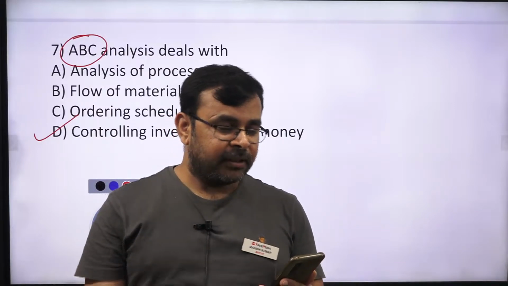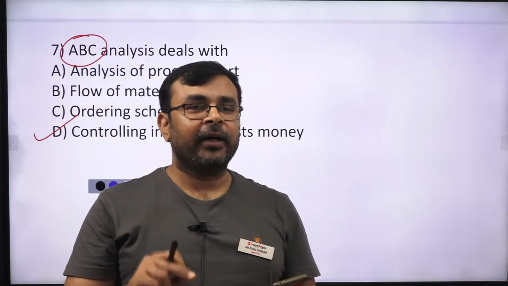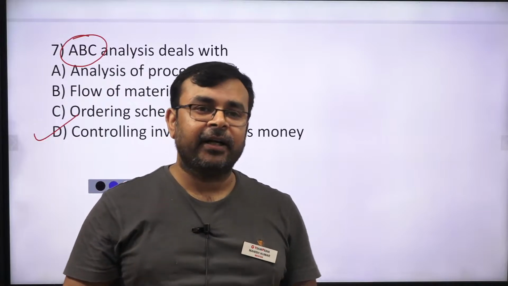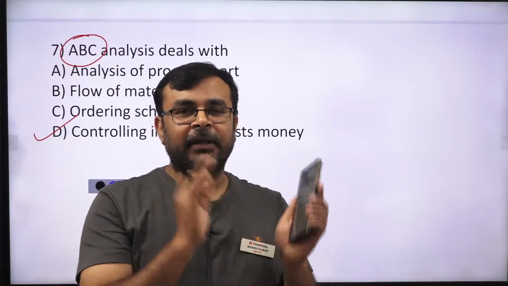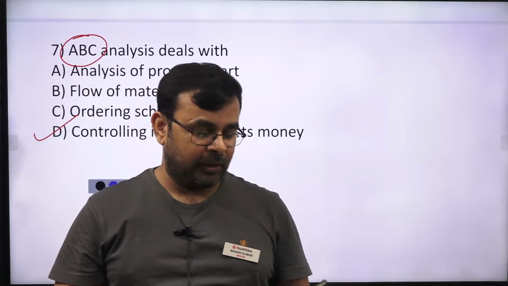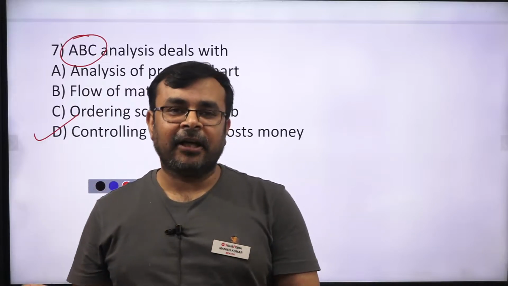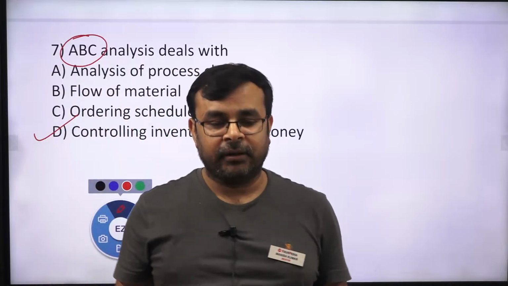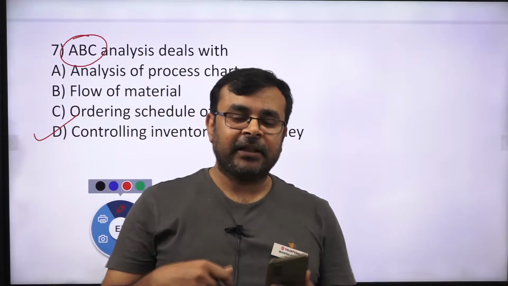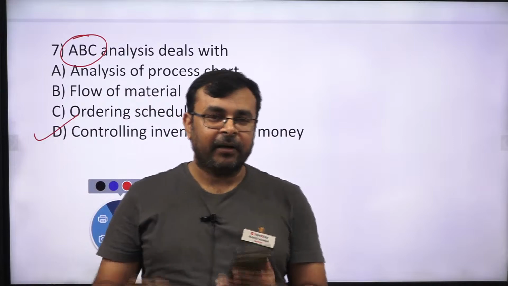So actually ABC is used for controlling the inventory. This is an inventory controlling tool, and obviously A type of goods we can purchase in a very small quantity, and similarly C type of goods are purchased in a huge number, like nut bolt. Yes or no? We can purchase a huge number of nut bolts, and why?